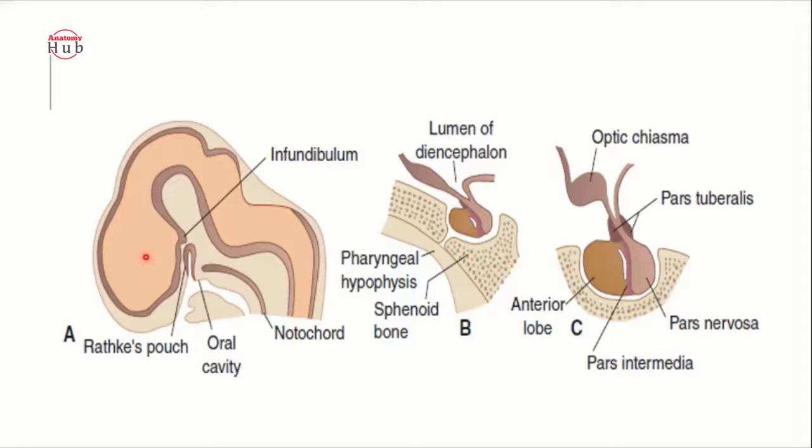The caudal part of the prosencephalon gives rise to the third ventricle. Along with that it will give rise to the epithalamus, thalamus, hypothalamus, and the subthalamus. Epithalamus means what? That is the roof plate.